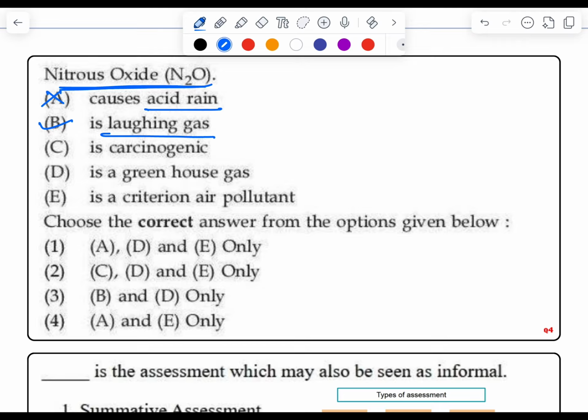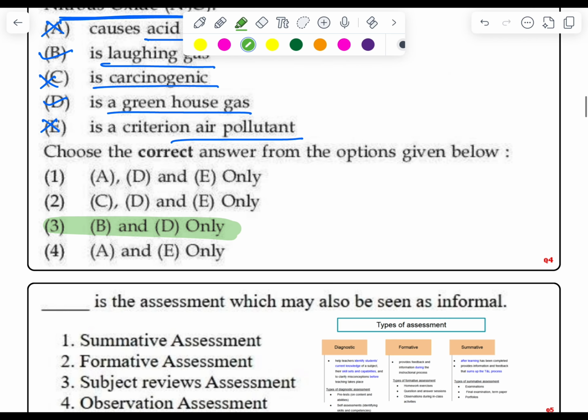Is it carcinogenic? No, it is not carcinogenic. Fourth statement, it is a greenhouse gas. Yes, it is a greenhouse gas. Next, is it a criterion air pollutant? No, it is not an air pollutant. So our correct answer would be B and D. Okay, now moving to the next question.